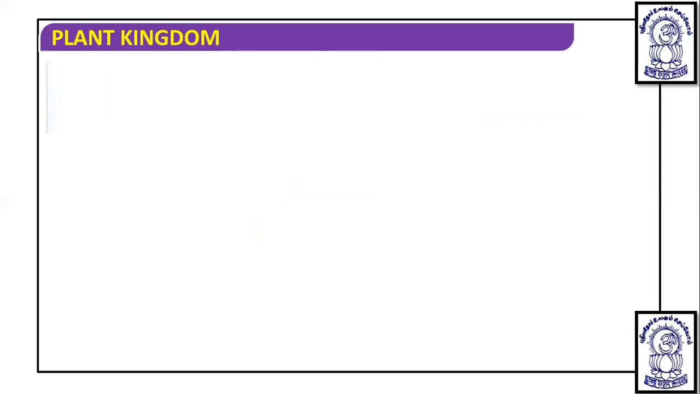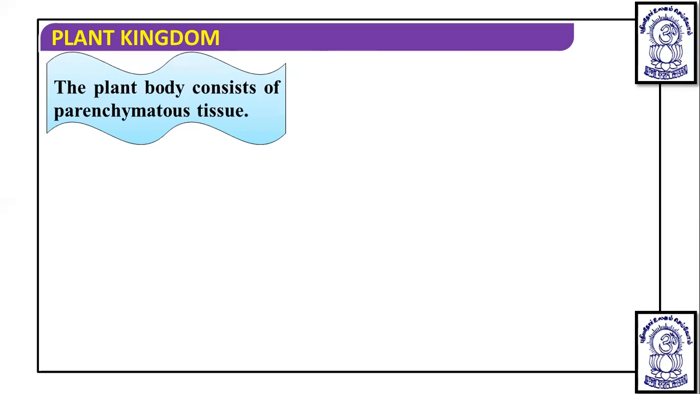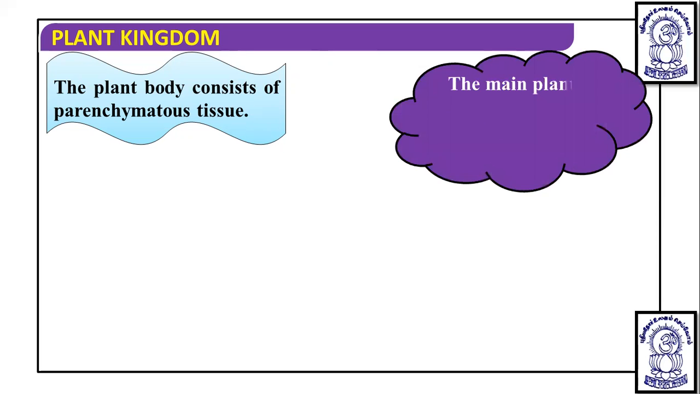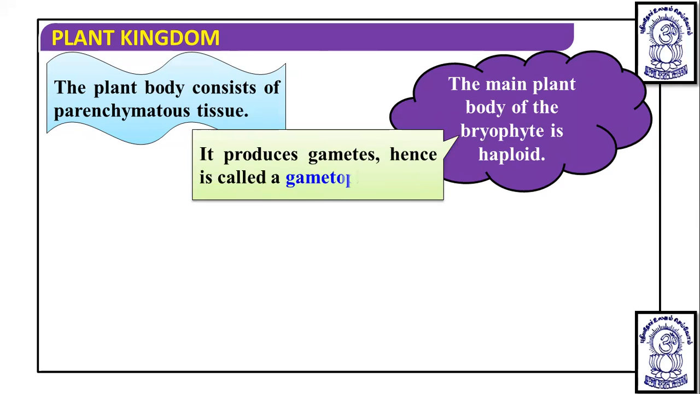So if we talk further, we come to know that the plant body consists of parenchymatous tissue. The majority of the plant body of bryophyte is made up of parenchymatous tissue. And the main plant body of bryophyte is haploid, that is the gametophyte. Which one? Gametophyte. So gametophyte is a haploid body, it is a gamete producing body, and it is the dominant body in case of bryophyte. This gametophyte is going to produce gametes. Because of this, it is known as gametophyte.